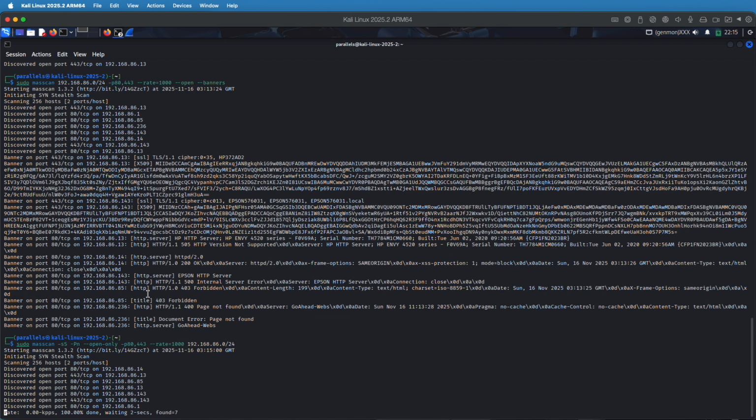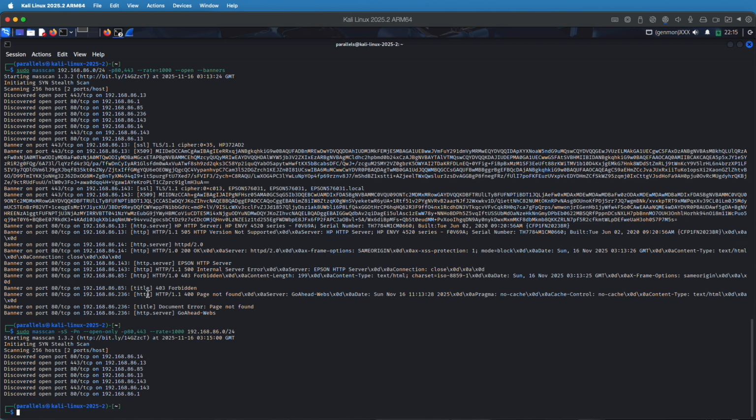Let's see if it finds banners. It doesn't do any of the banners right now. We only did the ports, but we treated everything as though it's up. And then we did the SYN scan, the stealth scan. So a little bit like Nmap, kind of the same command lines. And of course you can add the other stuff to this if you want. We can add the banners, and then we can do one other thing.